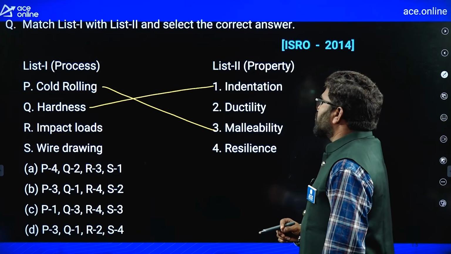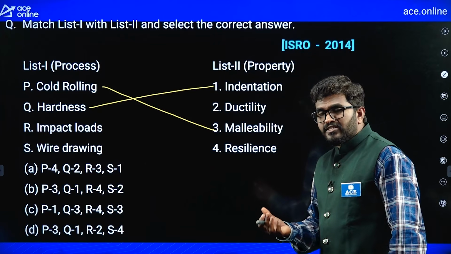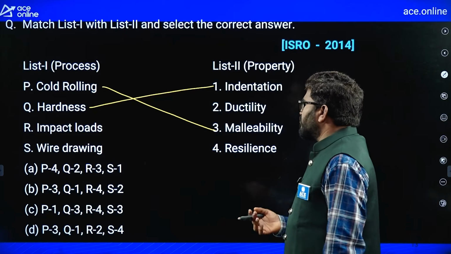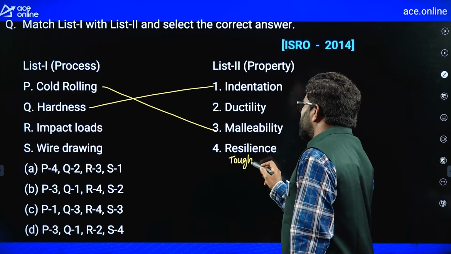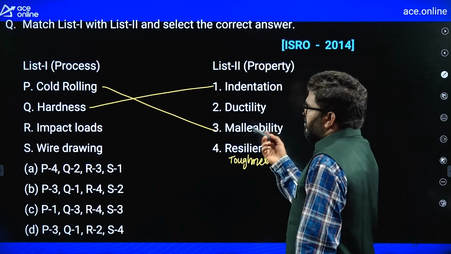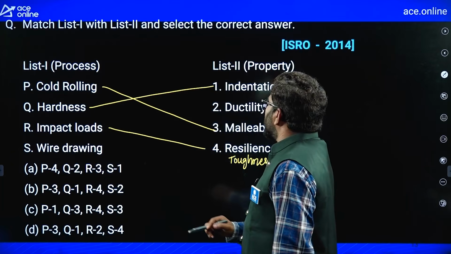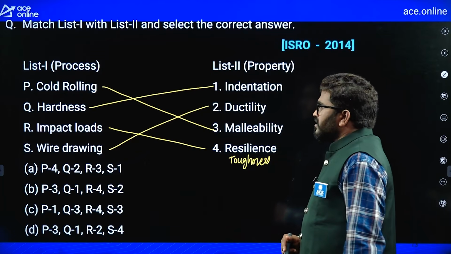Now impact load is nothing but the ability to resist and absorb energy. Strictly speaking, they should give toughness here instead of resilience. Then it is the exact correct word. Okay, no problem, as given, impact load, you can say resilience. Then wire drawing requires ductility.